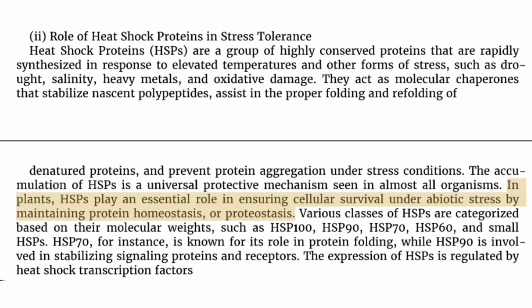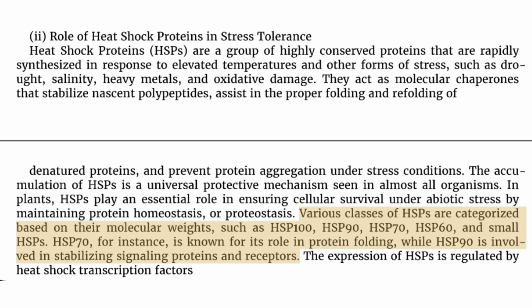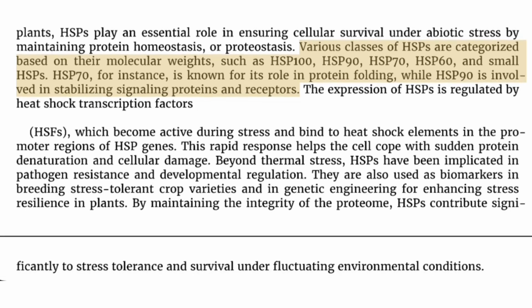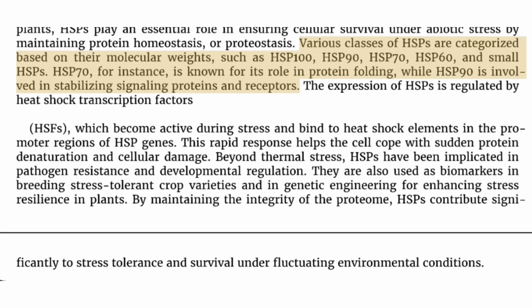In plants, HSPs play an essential role in ensuring cellular survival under abiotic stress by maintaining protein homeostasis, or proteostasis. Various classes of HSPs are categorized based on their molecular weights, such as HSP100, HSP90, HSP70, HSP60, and small HSPs. HSP70, for instance, is known for its role in protein folding, while HSP90 is involved in stabilizing signaling proteins and receptors.